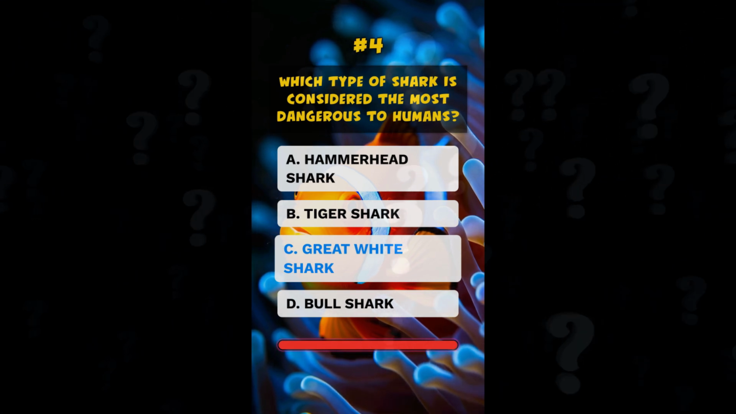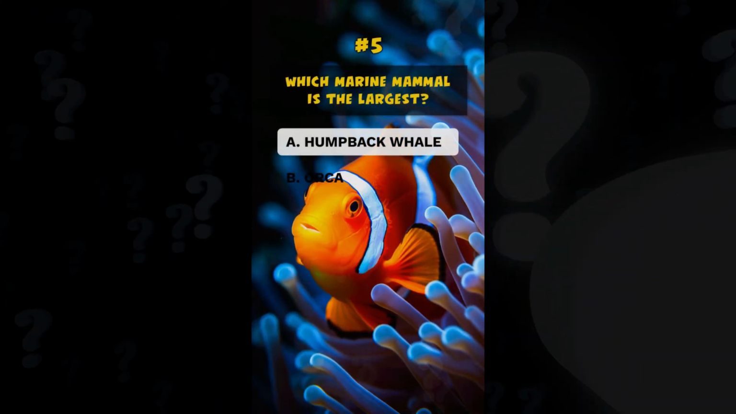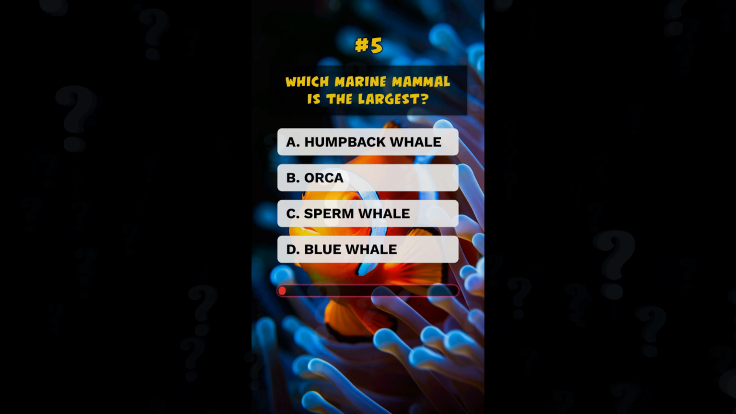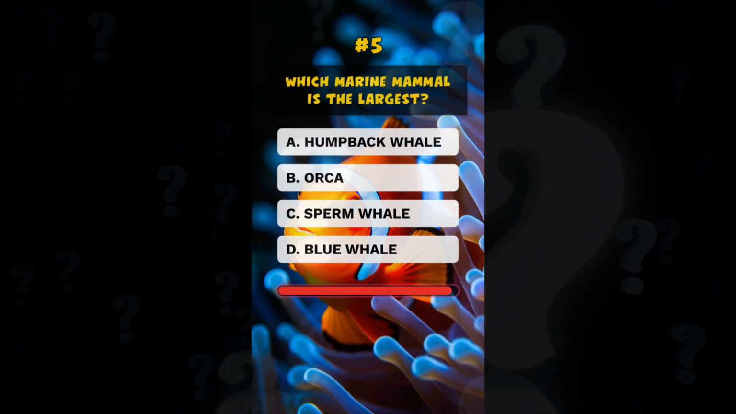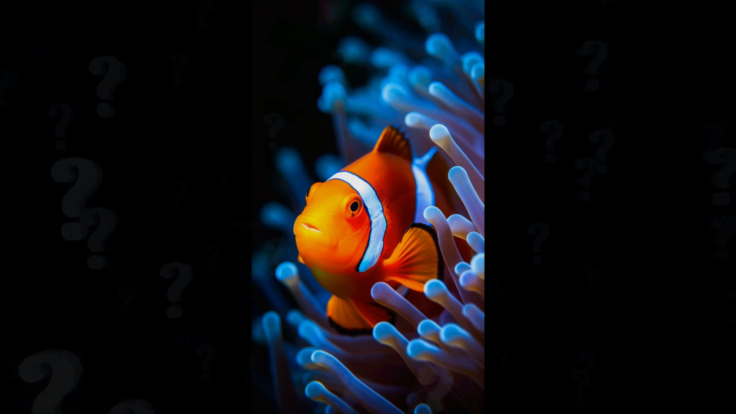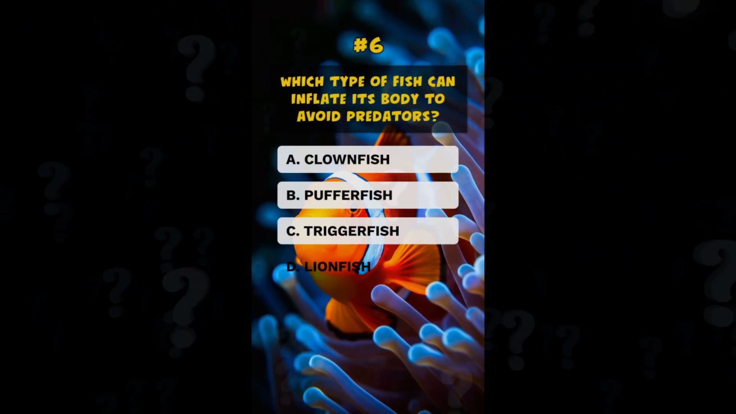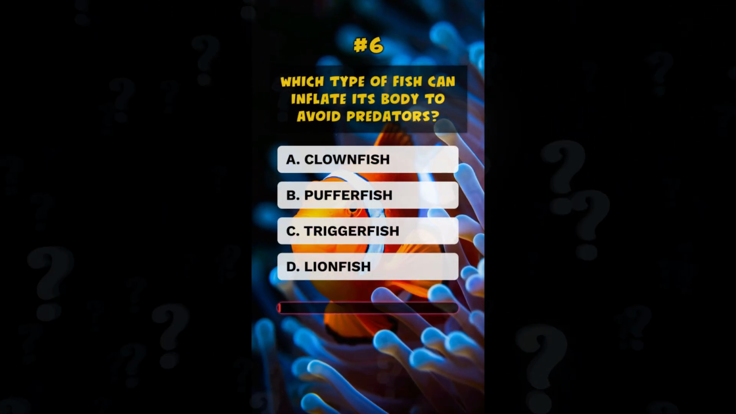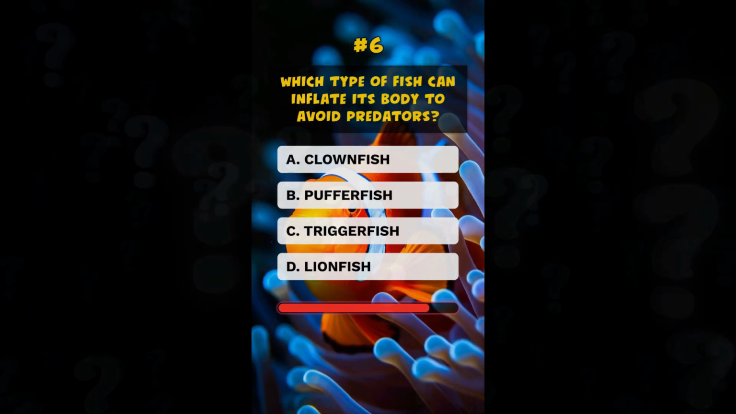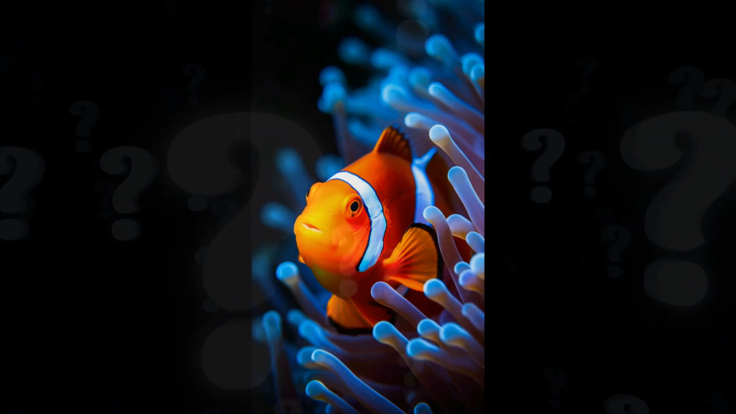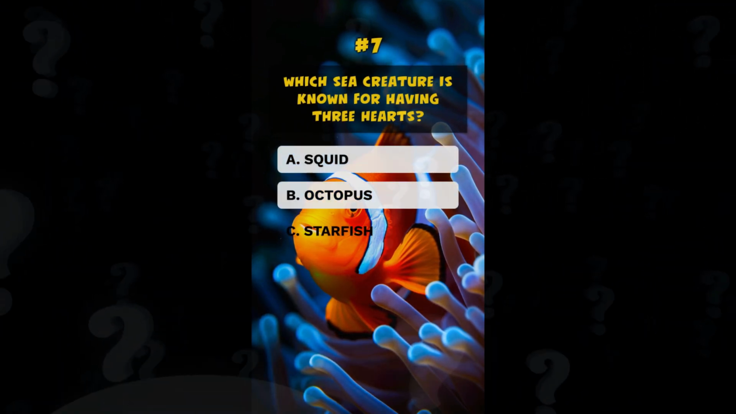C. Great white shark. Which marine mammal is the largest? D. Blue whale. Which type of fish can inflate its body to avoid predators? B. Pufferfish. Which sea creature is known for having 3 hearts?